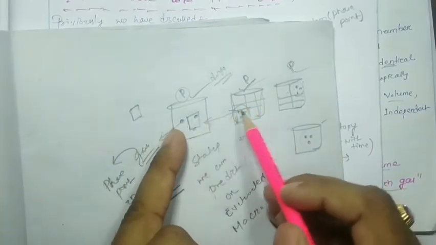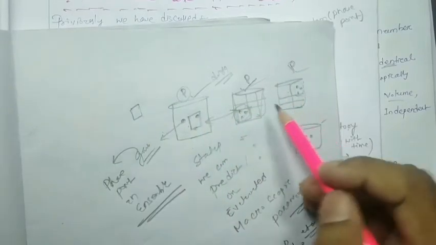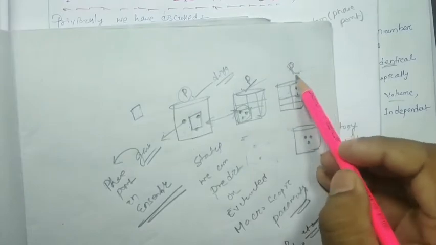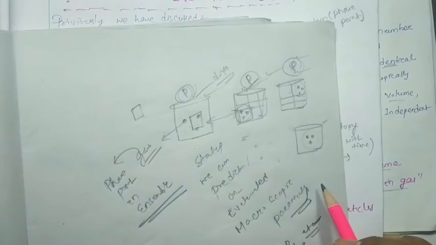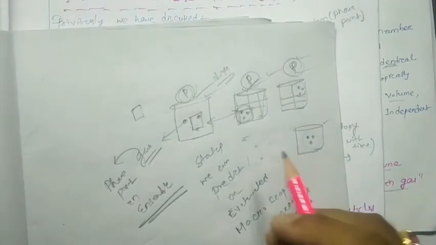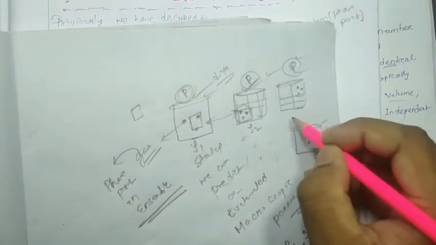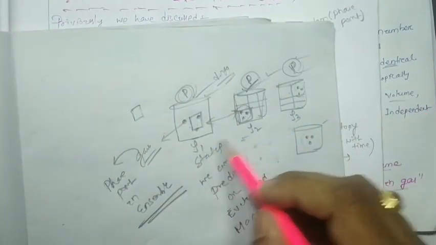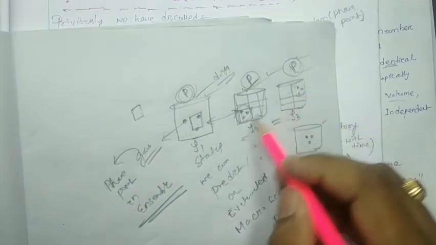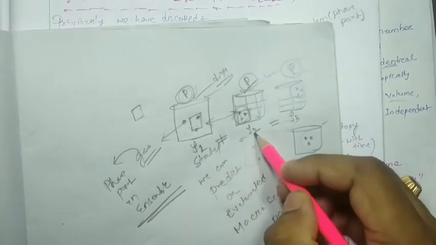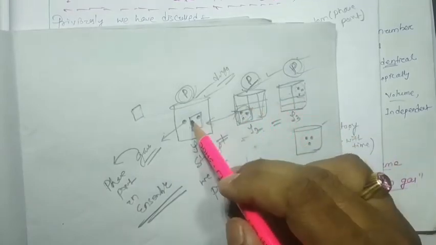So these are three different states. Due to three different states, we are going to get three macroscopic parameters. That means rho 1 is for this one, rho 2 is for this one, rho 3 is for this one. The magnitudes of rho 2 and rho 3 may be the same, but the location changes. But here rho 1 is not equal to rho 2, not equal to rho 3. So density changes.